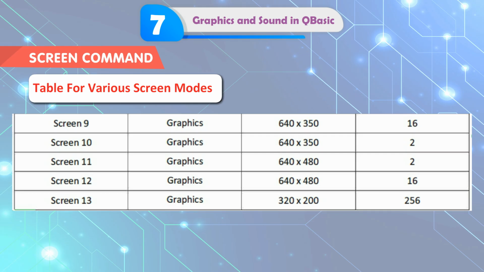Screen 9: graphics, 640 x 350, 16 colors. Screen 10: graphics, 640 x 350. Screen 11: graphics, 640 x 480. Screen 12: graphics, 640 x 480, 16 colors. Screen 13: graphics, 320 x 200, 256 colors.